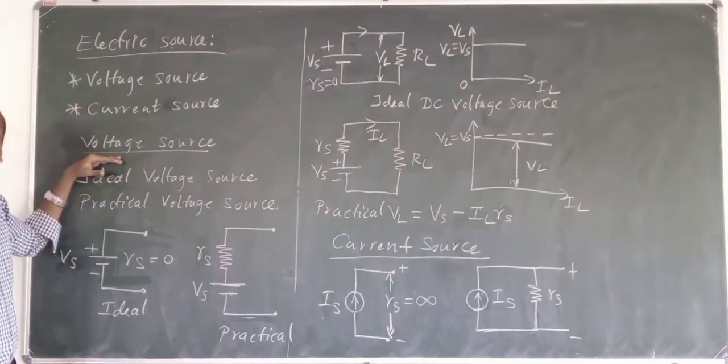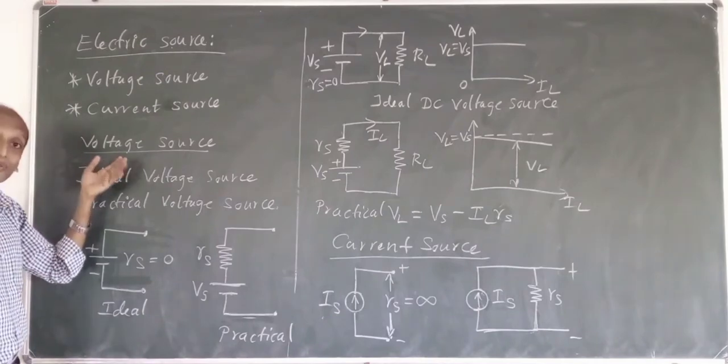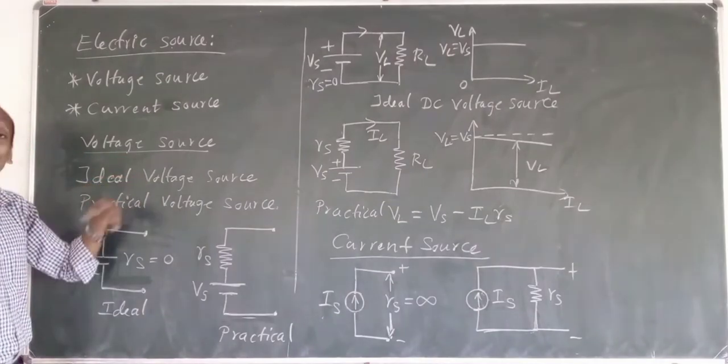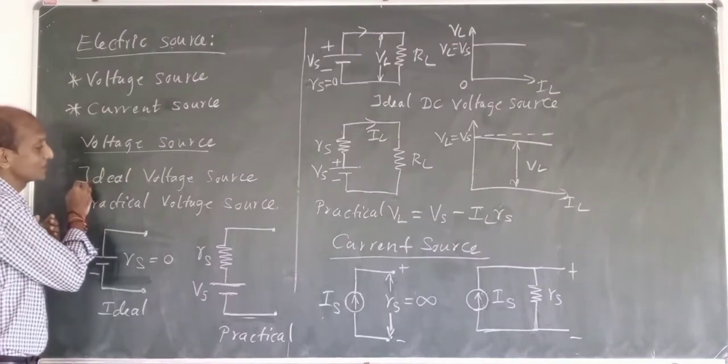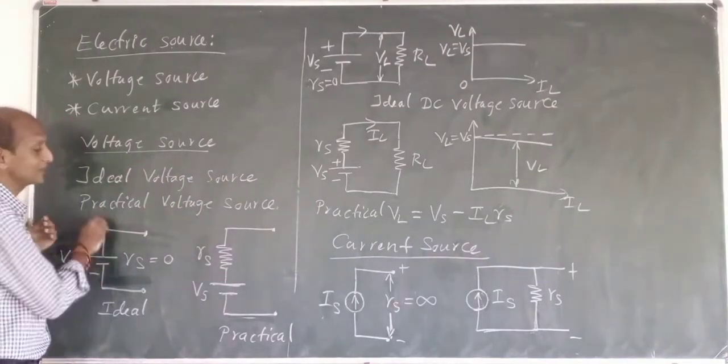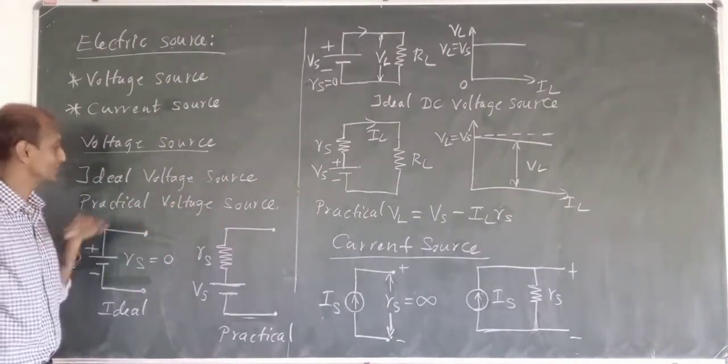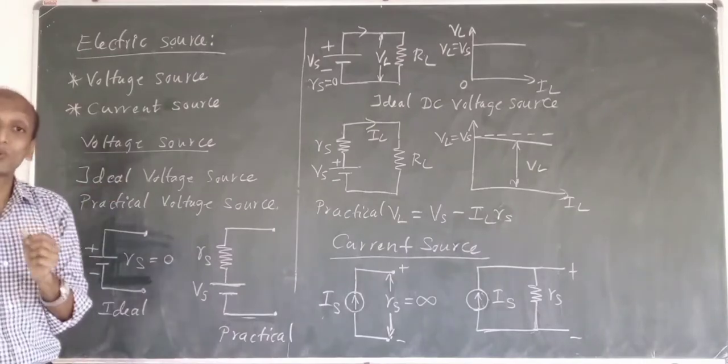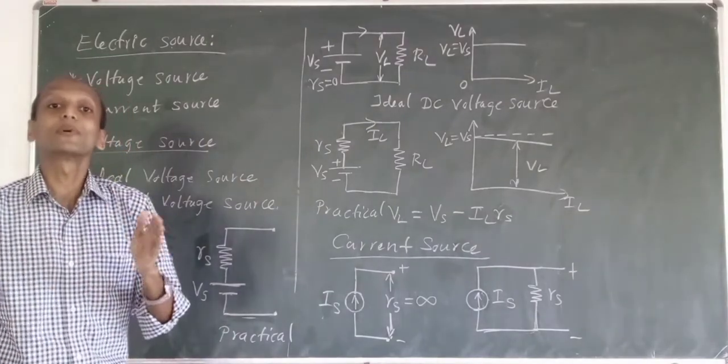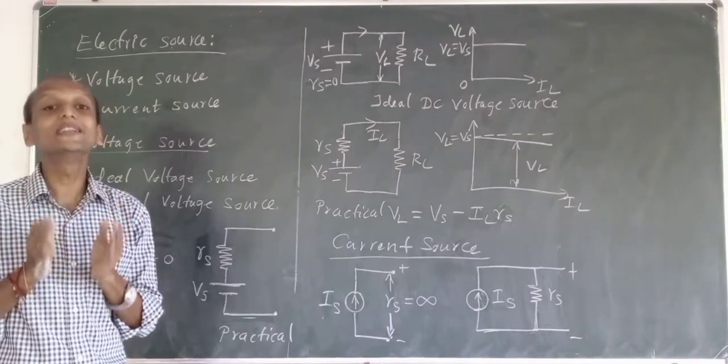So now coming to voltage source. Voltage source is again classified into two categories. Something is called ideal voltage source and something is called practical voltage source. What is ideal? Ideal is some imaginary thing, a perfect thing. Okay, so ideally it is a perfect thing.